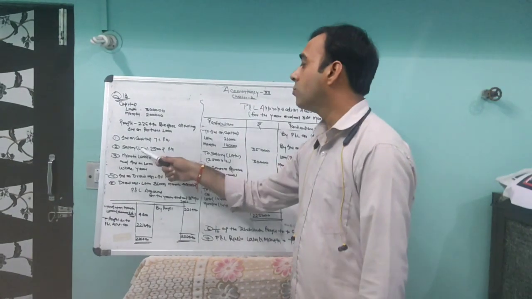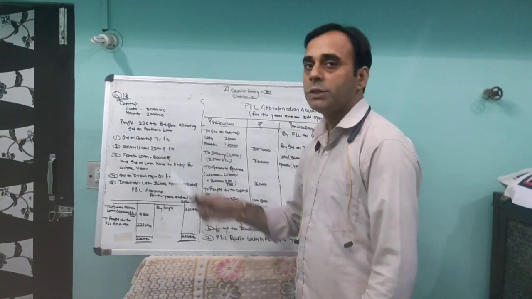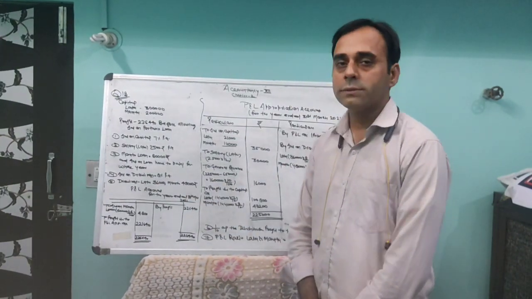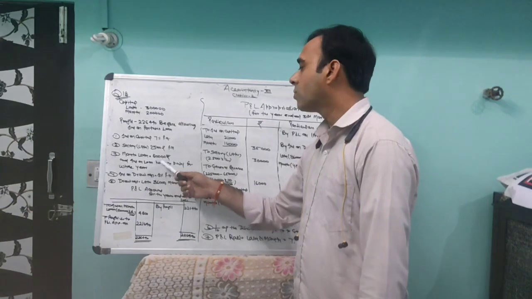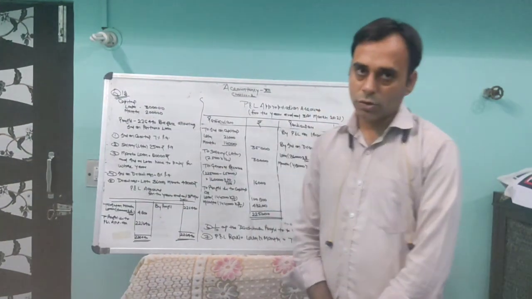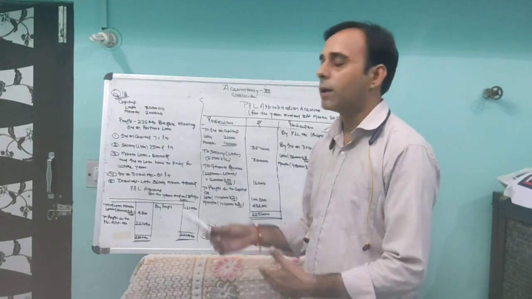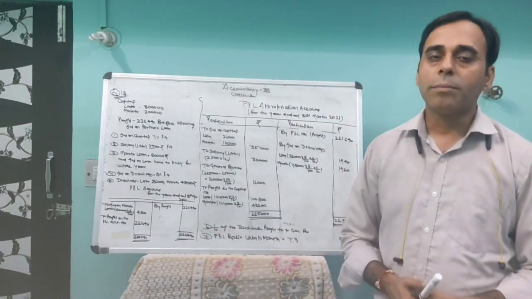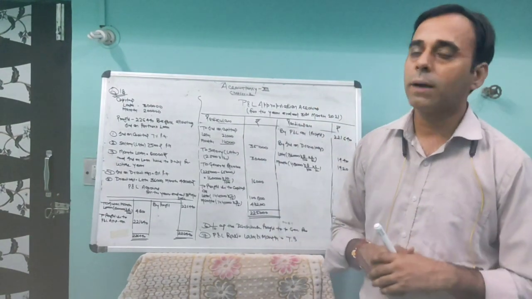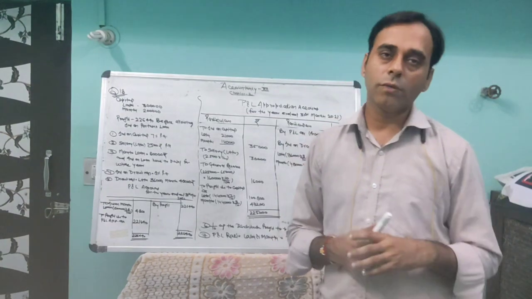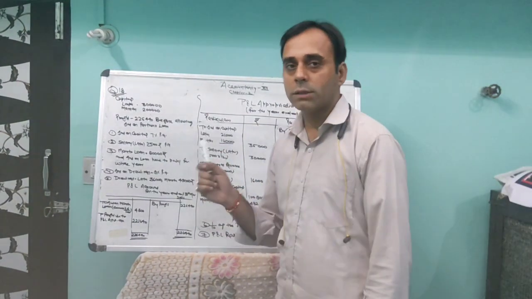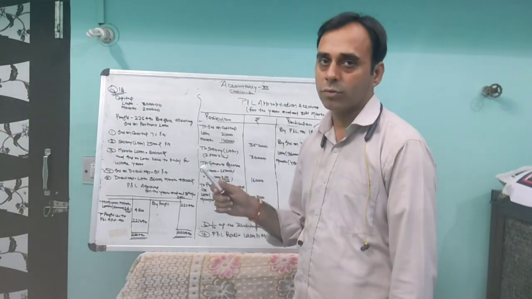You have to pay interest on capital to the partners at 7% per annum. You have to pay salary to Lata, 2,500 rupees per month. A loan of 80,000 rupees is given by Mamta, and interest on loan for the whole year has to be paid. That will be calculated in the P&L account. The rate of interest on loan is not given, so as we have studied in partnership, the interest on partners' loan will be assumed at 6% per annum. That means you have to pay 6% per annum interest on Mamta's loan.